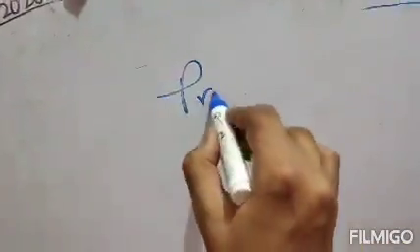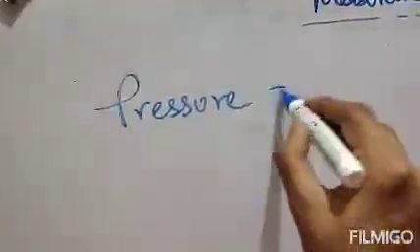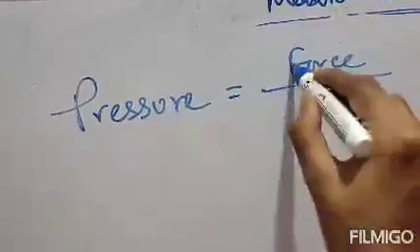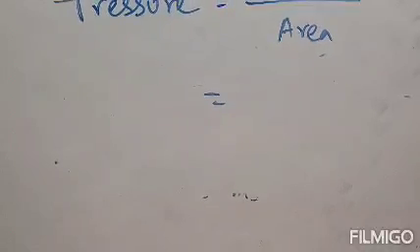Clear? Next physical quantity is pressure. Pressure means force by area. Pressure is equal to force by area. Now, what is the unit of force? The unit of force is kilogram meter per second square actually.